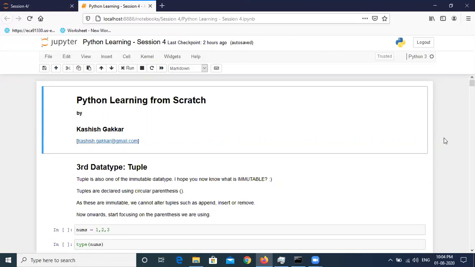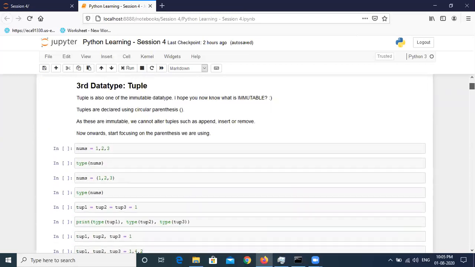Again, let us revisit what mutable and immutable mean. Mutable is something where we can alter or change the values of the variable, and also override them. Immutable means we cannot alter or change the values, but we can override them. Tuple is another immutable data type, so it cannot be altered, but it can be overwritten. Numbers, strings, and tuples are all immutable data types where values cannot be altered.